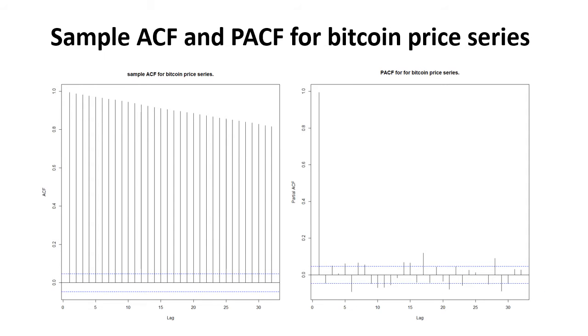Observing the ACF and PACF of the Bitcoin price series, the ACF has a slowly decaying pattern, and we expect exponential decay in the ACF plot of this series. So the AR(1) has autocorrelation at lag 1, 2 and 3 and so on. There is a very high first correlation in the PACF, which implies the existence of trend and non-stationarity. Hence we will consider converting the series to a return series and applying a GARCH model.